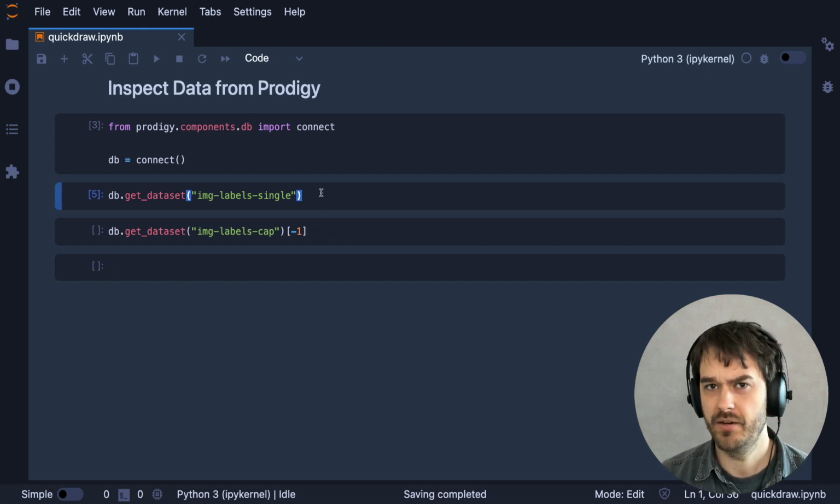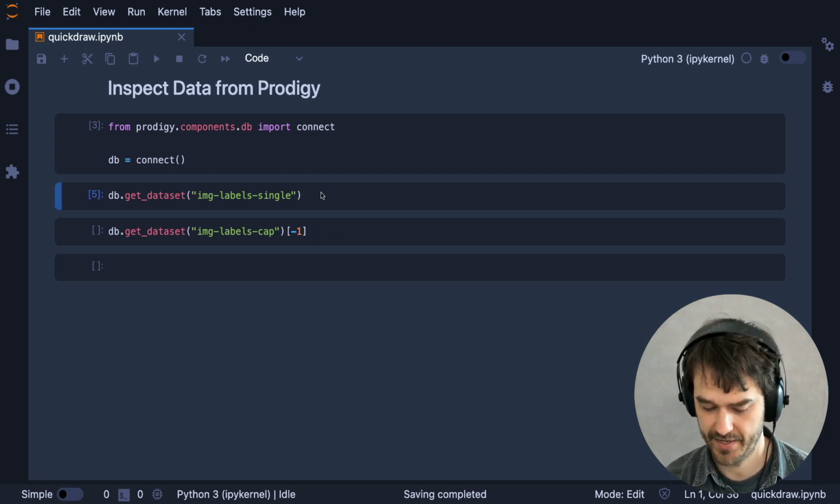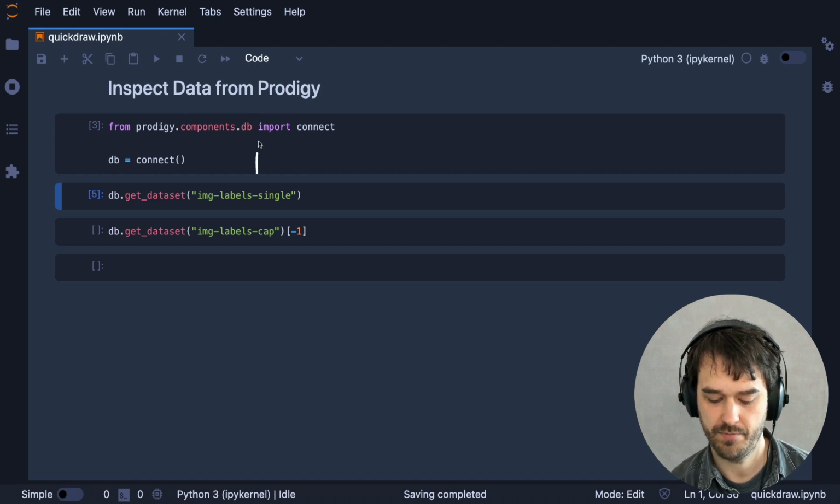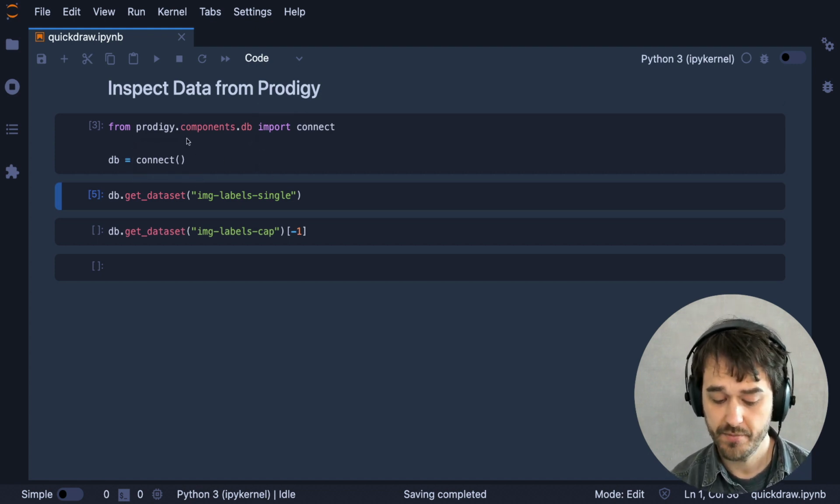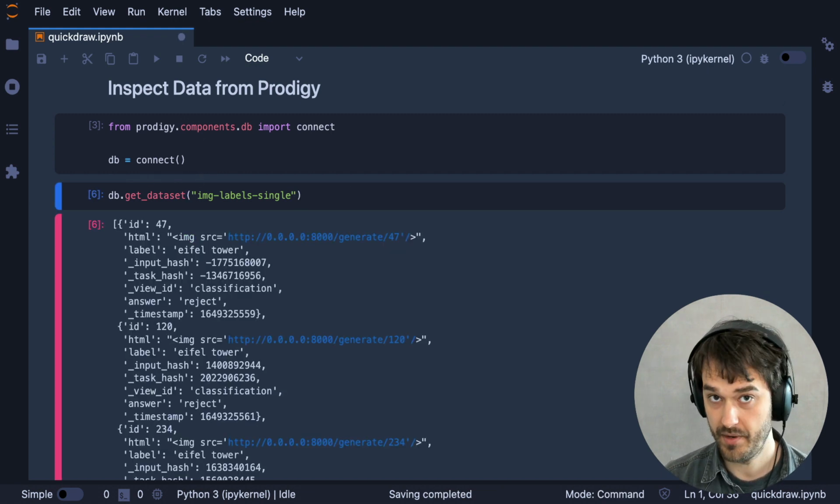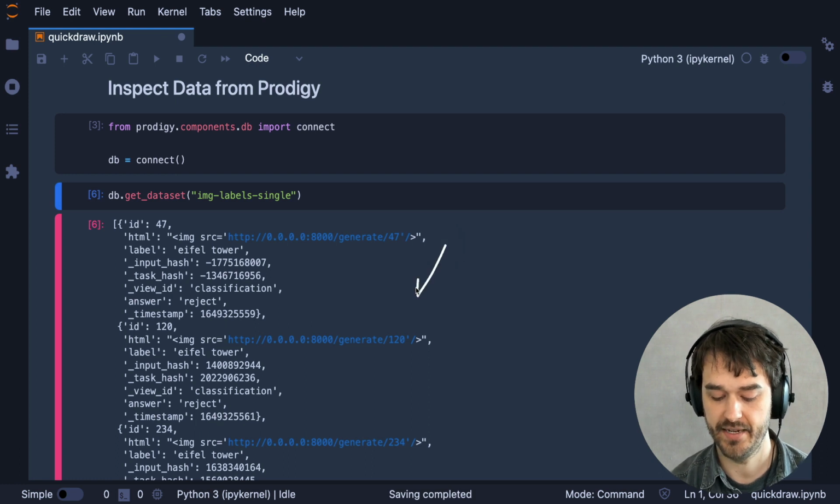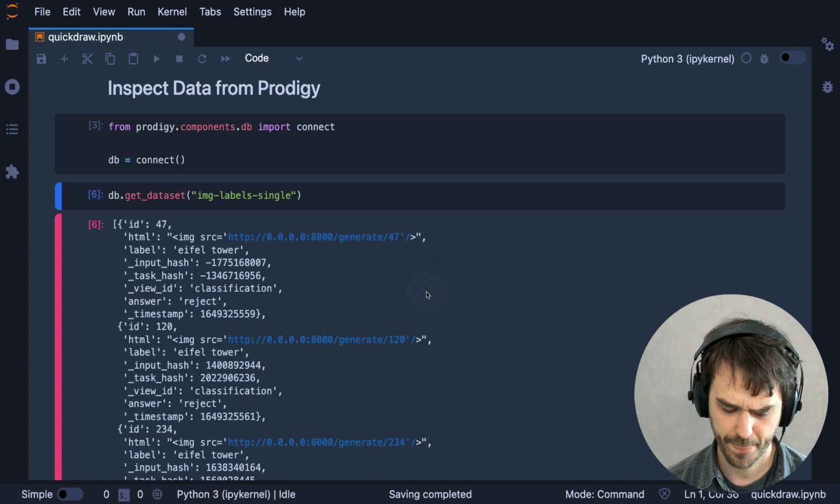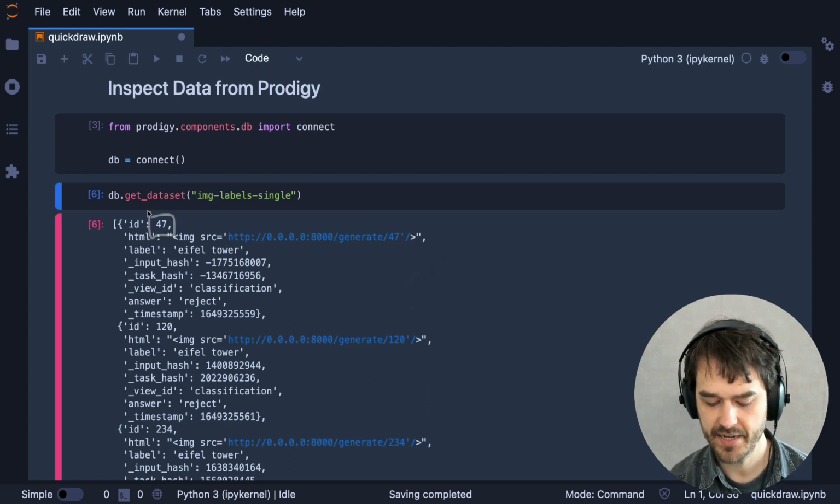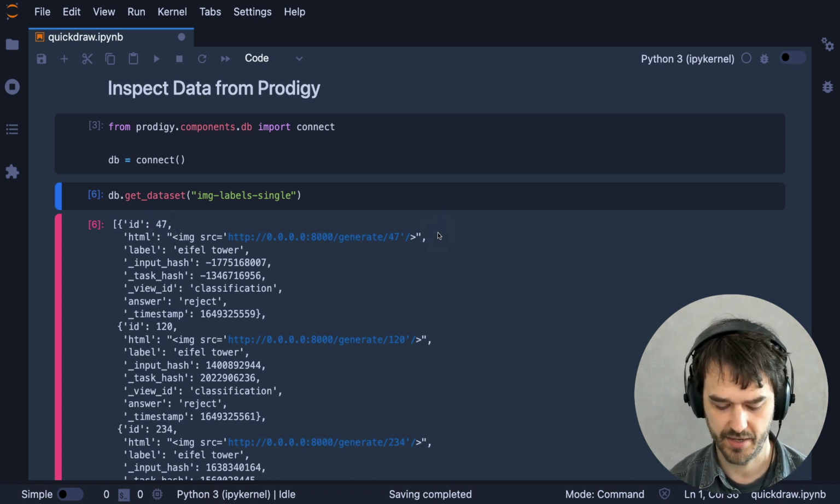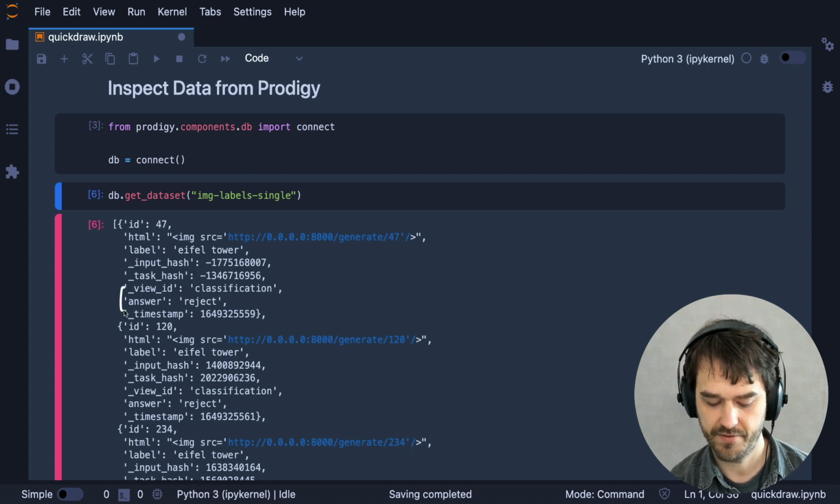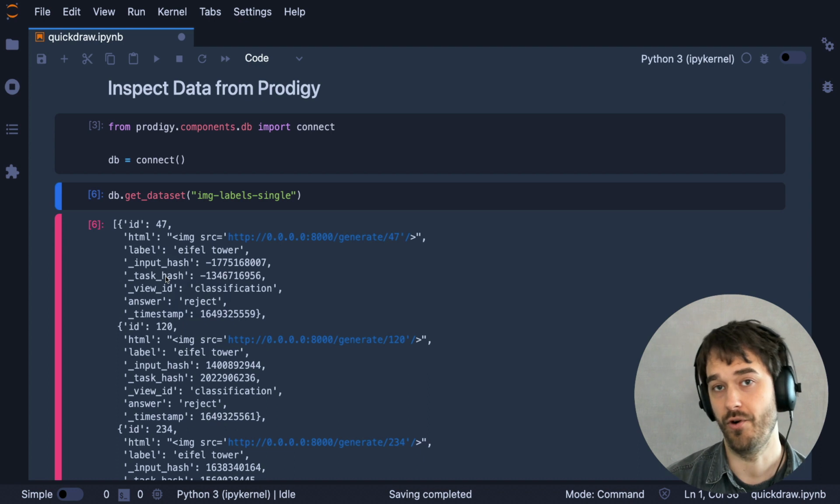So let's have a quick look at what the label data looks like. I can get that by using this part of the Prodigy API. I can connect to my local database, and from there, I can ask it to give me a labeled data set. When I run this, I'm going to get a list of dictionaries that contains all the information. In particular, I can see this ID that I provided, as well as this HTML link. And I can see from the answer key over here whether or not something was accepted or rejected.